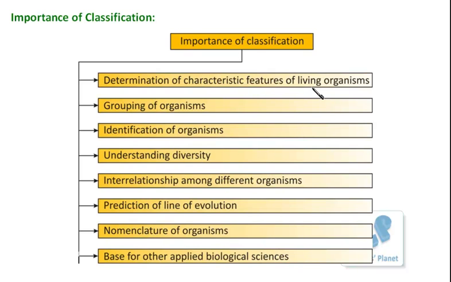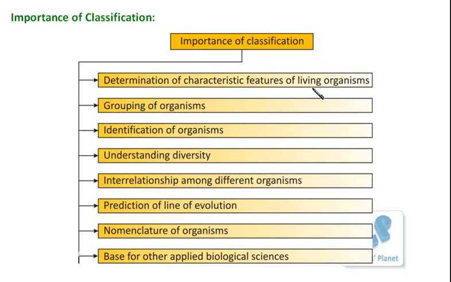Now, if we observe these characteristic features, we can determine which particular class the living organism will belong to. Initially, when the classification is done, there is an account related to its important features. For example, the organisms are classified into two groups, and each group is assigned a particular list of features.